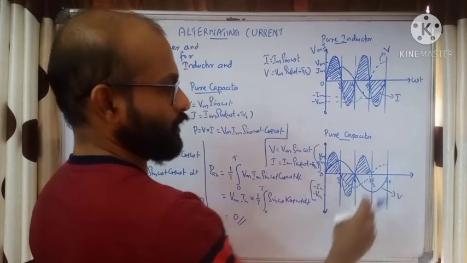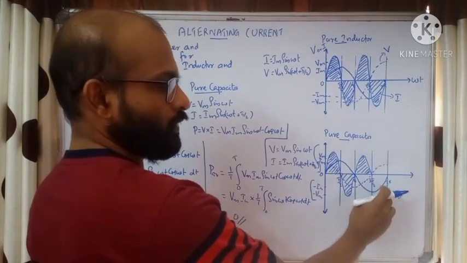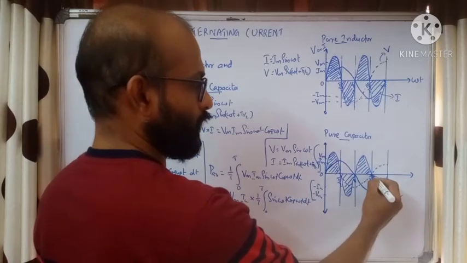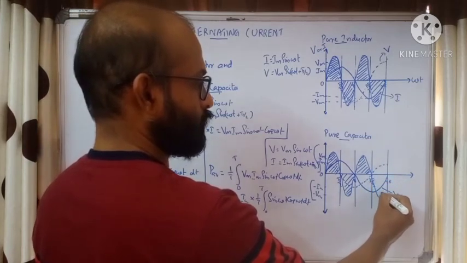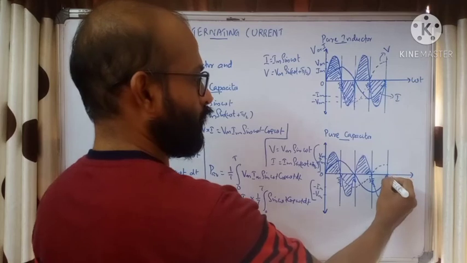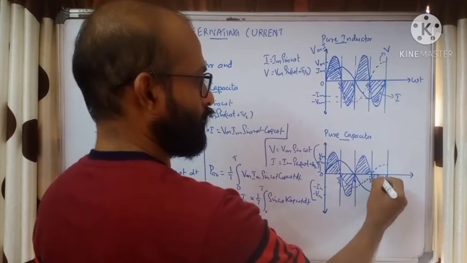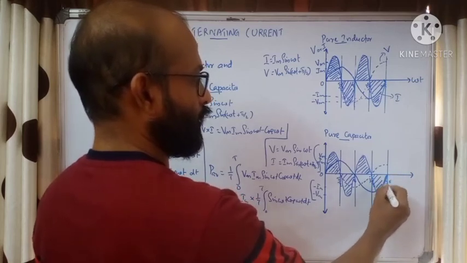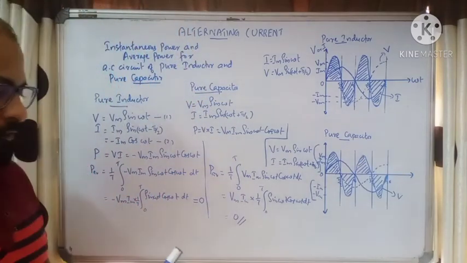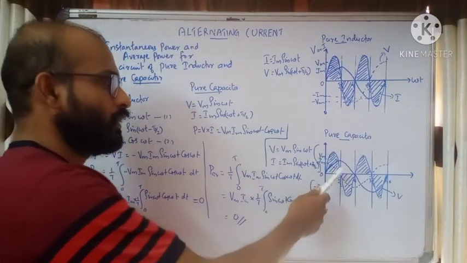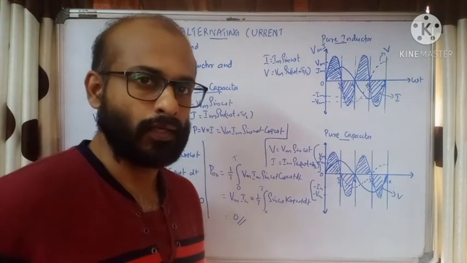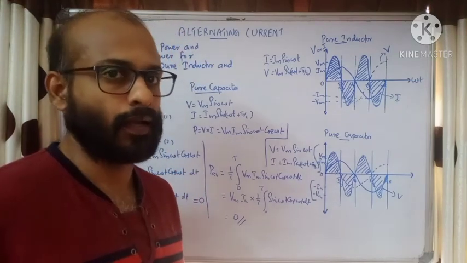Again, in this region, one is positive, the other one is negative. We will get negative when you multiply, because instantaneous power is equal to voltage into current. When you multiply positive and negative, we will get negative. The power will be negative. So this is the variation of instantaneous power for a pure capacitor connected to an alternating current.